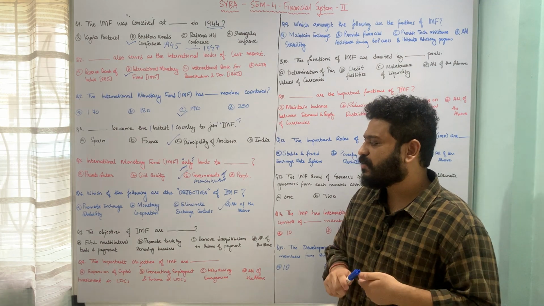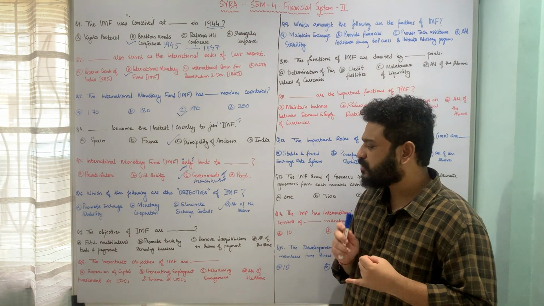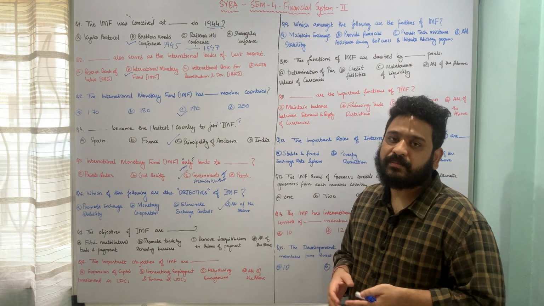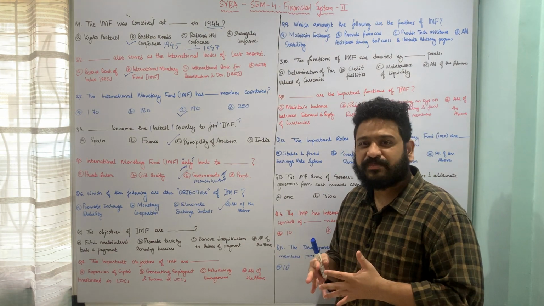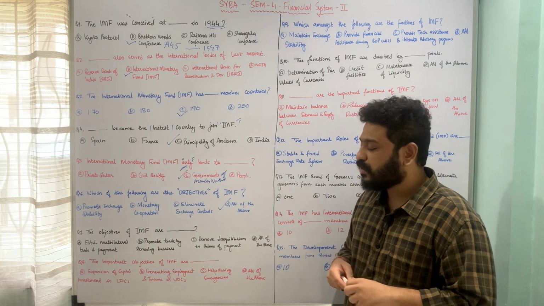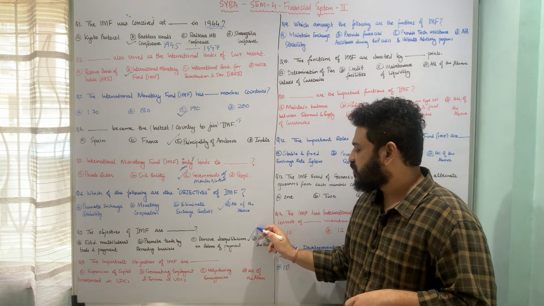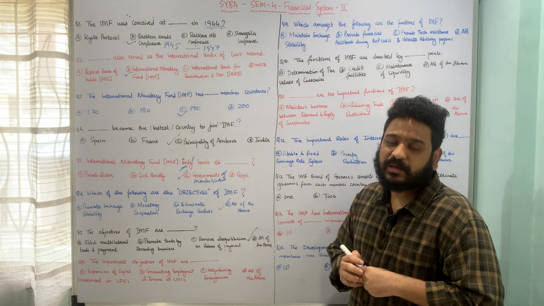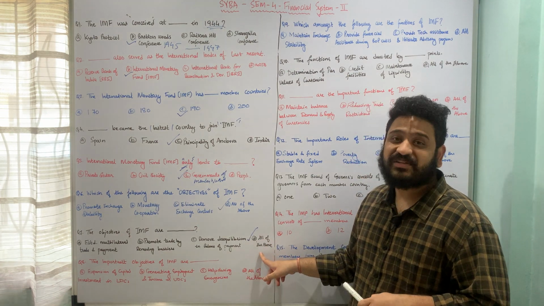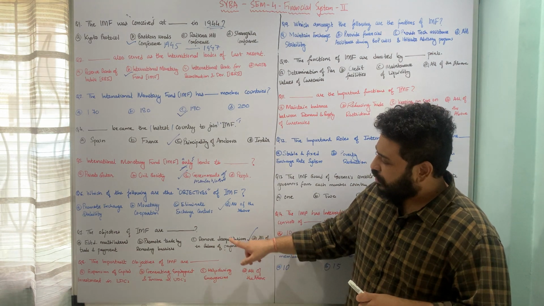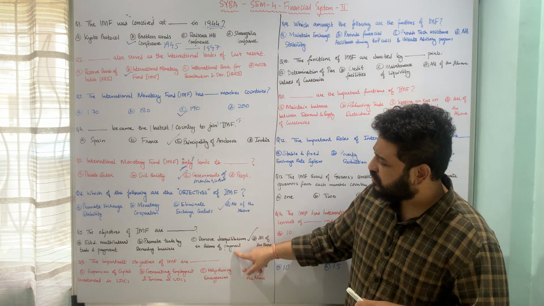That means establishment of multilateral trade and payment system, promote trade by removing barriers, as well as removing disequilibrium in the balance of payment with respect to the member countries, or helping in removing this disequilibrium which exists in the balance of payment with respect to countries, and therefore option D, all of the above, is the correct answer to this particular question. I hope both these questions are clear.